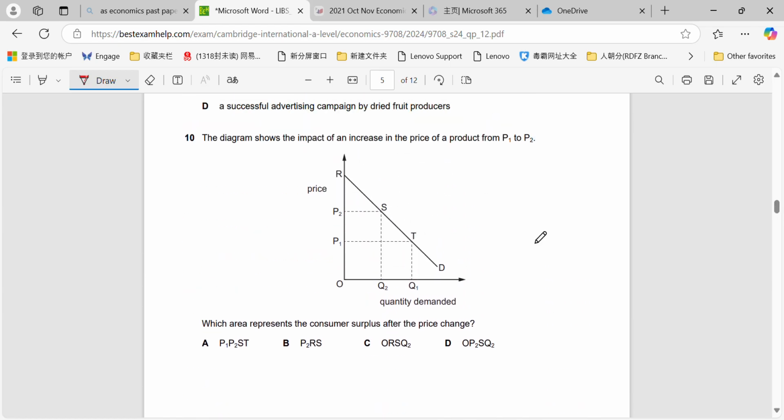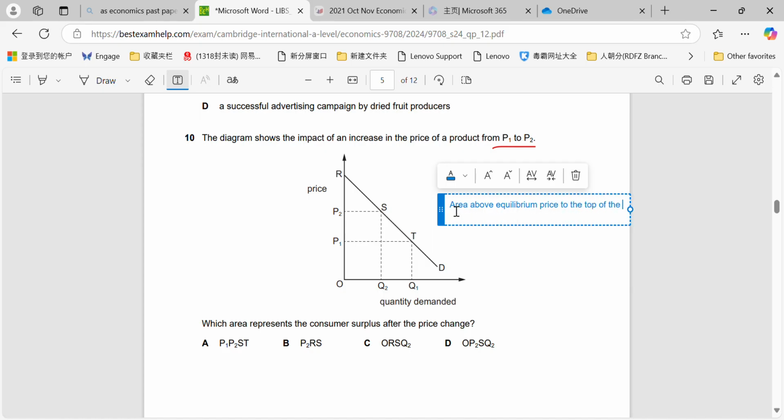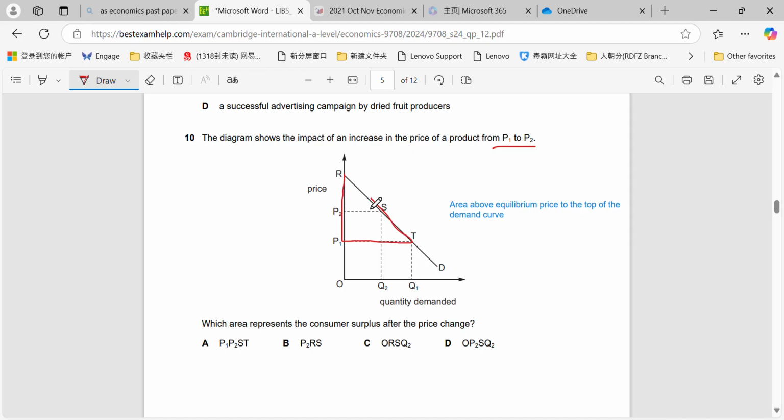Question 10, consumer surplus, P1 to P2. Remember, definition of consumer surplus, it is the area above equilibrium price to the top of the demand curve. Okay, straightforward. So if we move from P1 to P2, before we move, our consumer surplus is this area in here. After we move, the consumer surplus is this area because it's just like the definition, above price, top of the demand curve.